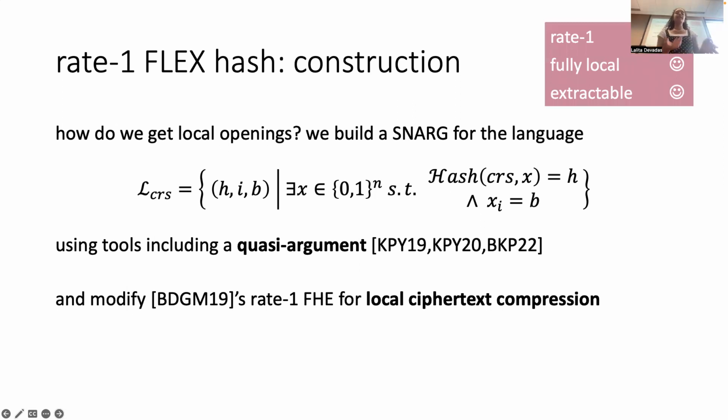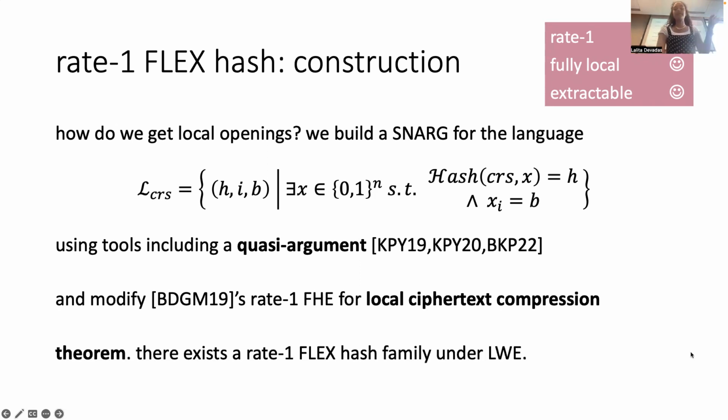Basically, the way that a quasi-argument works is that you can extract things like you can in a BARG. We can only extract a small number of things at once, which is why we care about things being small. So we're going to look at this whole computation and keep extracting a bunch of small things, and then argue that this means that the overall computation is still correct. I know that was super high level. I don't have too much time to talk about it.